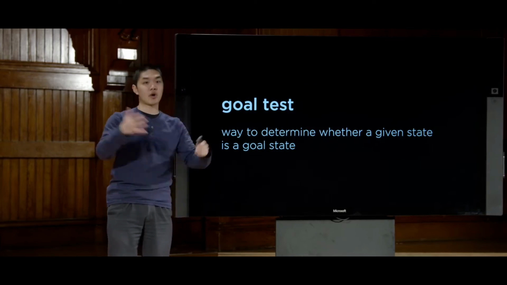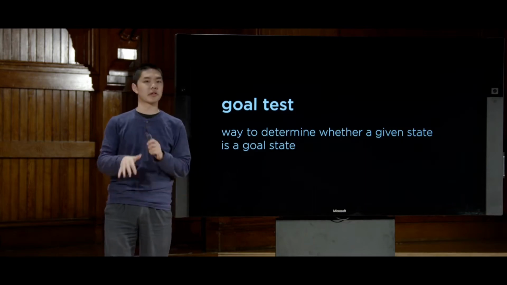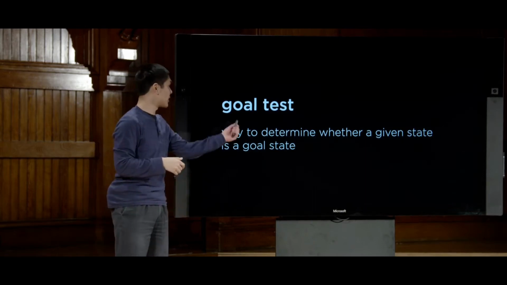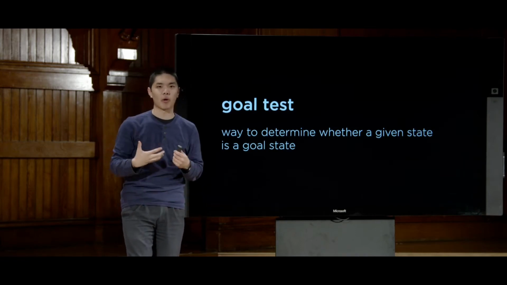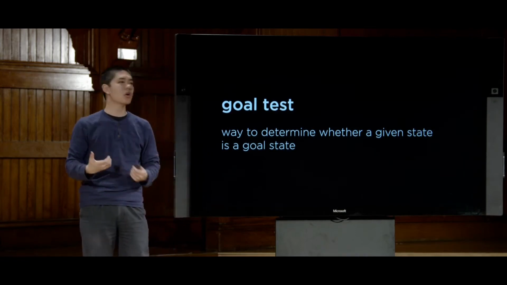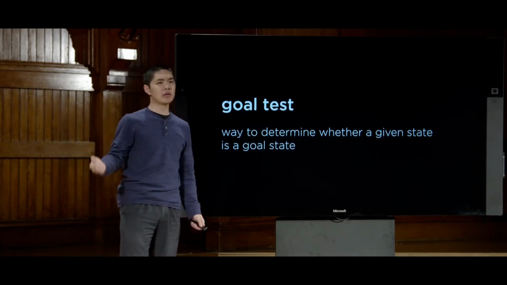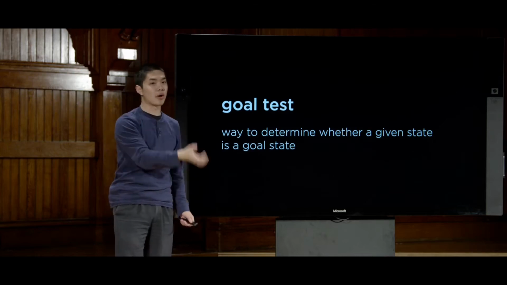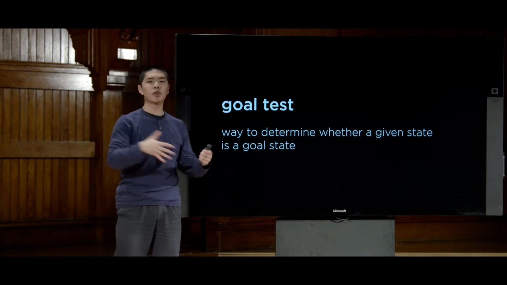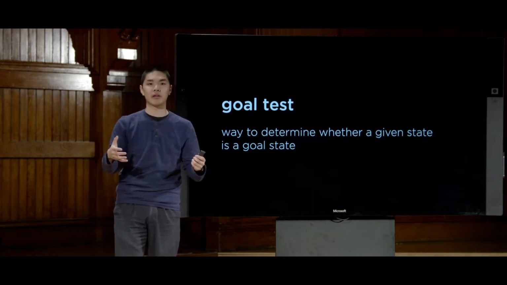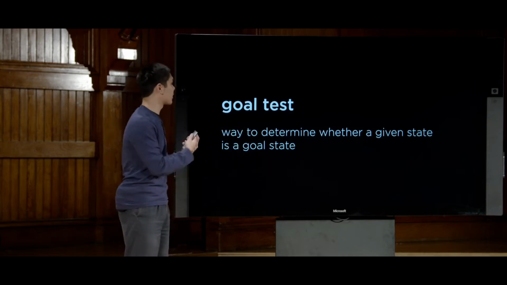In the case of something like driving directions, it might be pretty easy. If you're in a state that corresponds to whatever the user typed in as their intended destination, well, then you know you're in a goal state. In the 15 puzzle, it might be checking the numbers to make sure they're all in ascending order. But the AI needs some way to encode whether or not any state they happen to be in is a goal. And some problems might have one goal, like a maze where you have one initial position and one ending position, and that's the goal. In other more complex problems, you might imagine that there are multiple possible goals, that there are multiple ways to solve a problem, and we might not care which one the computer finds as long as it does find a particular goal.